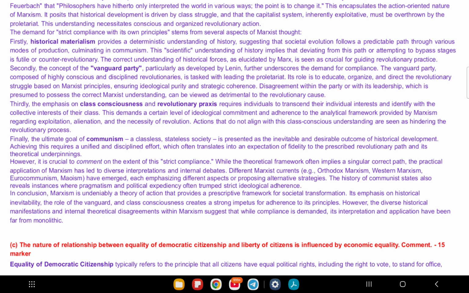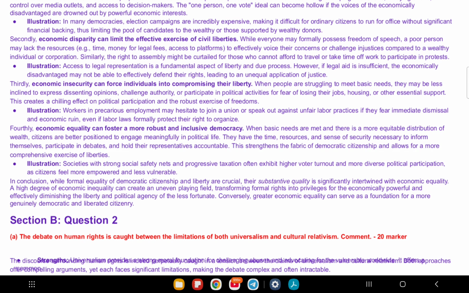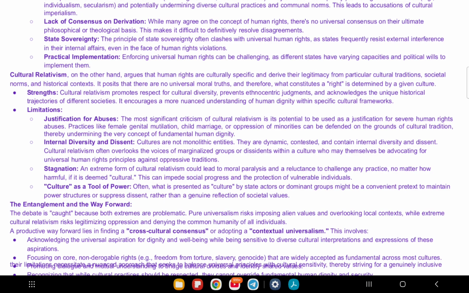So let's move to the next question, Section B. Section B, question 2A. The debate on human rights is caught between the limitations of both universalism and relativism. It's a 20 mark question, so you have to comment on it. So let's begin.